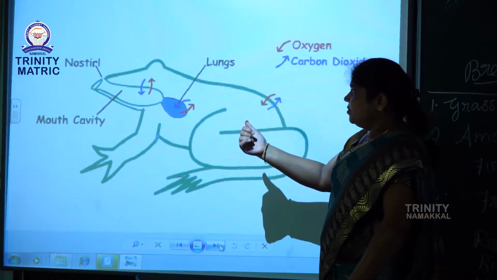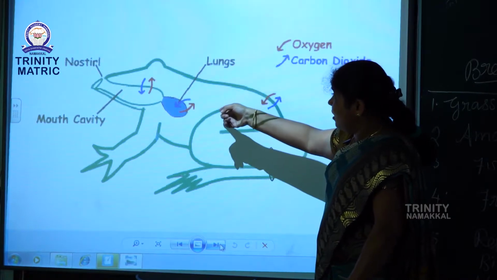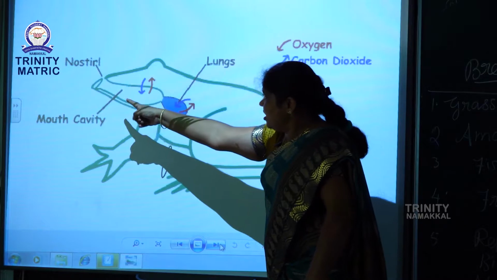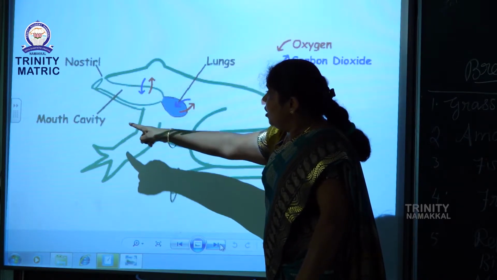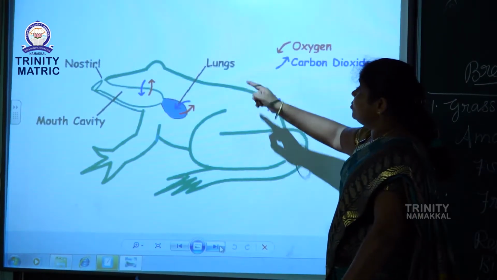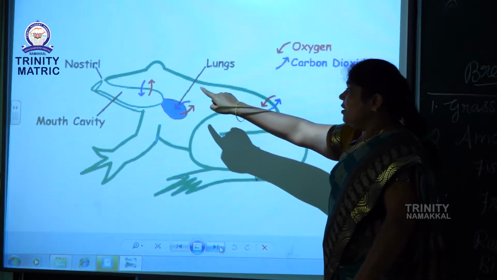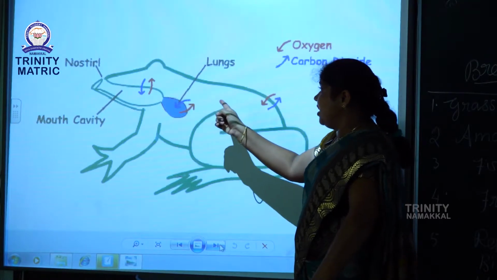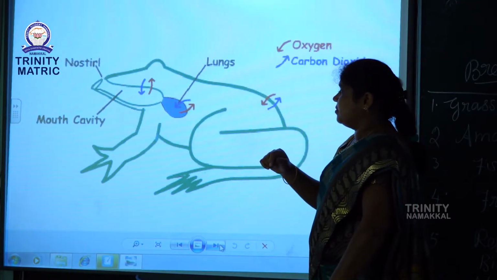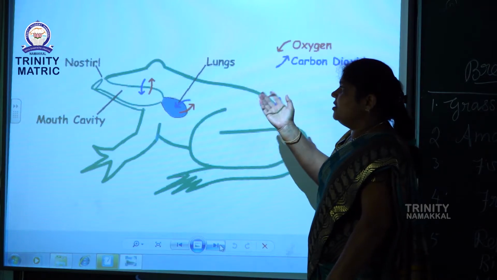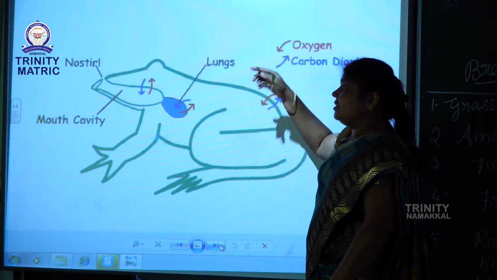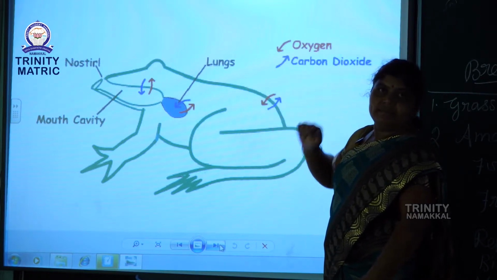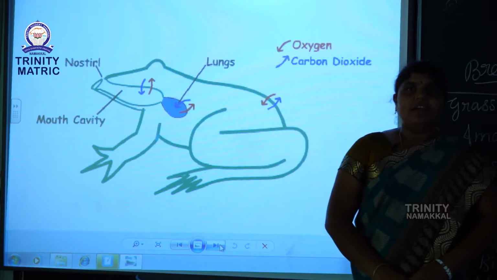See the picture. This is a frog. Frog lungs are here, and the nostril and mouth cavity. So the frog absorbs oxygen through its lungs. The lungs are used when the frog is living on land. Okay students, did you understand?